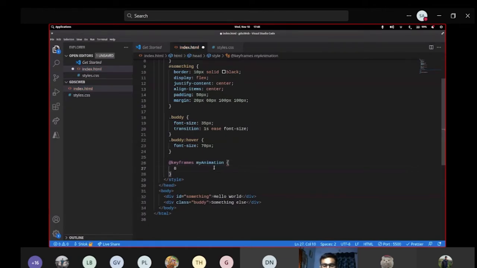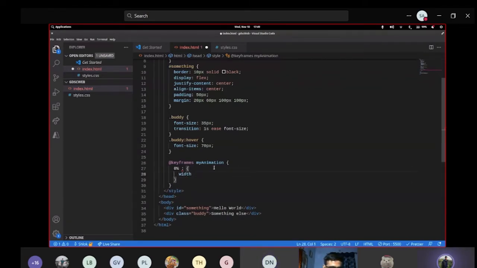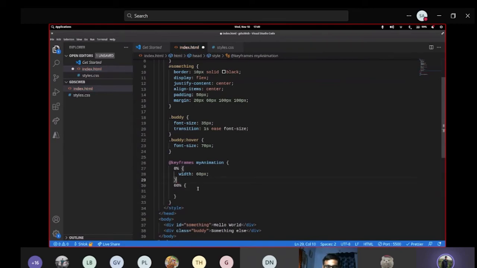And what I'll do, whenever this content is 0% loaded, I'll make the width around, suppose, 60 pixels, right? Whenever the content is 60% loaded, and remove this comma, I'll make the width around, suppose, 120 pixels. And whenever the content is around 100% loaded, so this is a custom animation which I'm giving.